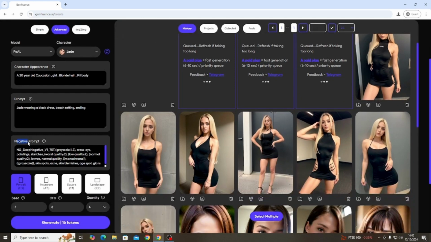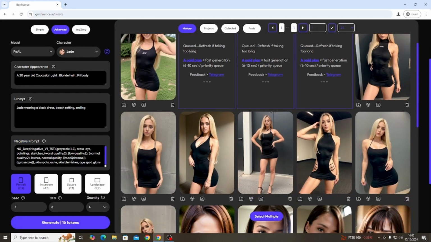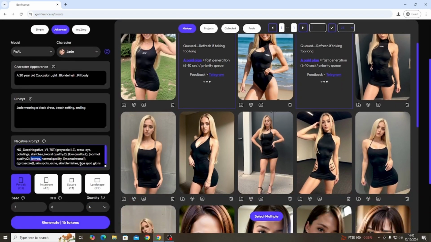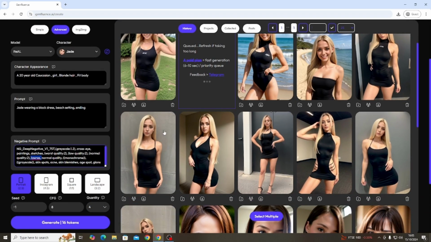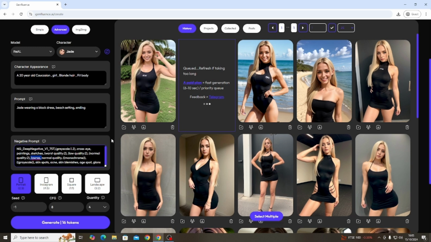And as you can see here, you've got negative prompts, which I usually just leave normal, so it's literally just normal quality, low resolution. So the negative prompts is what you don't want it to have. So this is anything you don't want to have. So maybe you don't want it to have extra limbs, put that in there. Maybe you don't want crooked fingers, but I usually just leave this the same, and I would recommend it for you if you're a beginner, right?